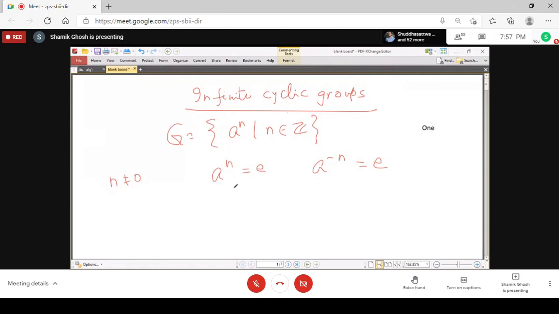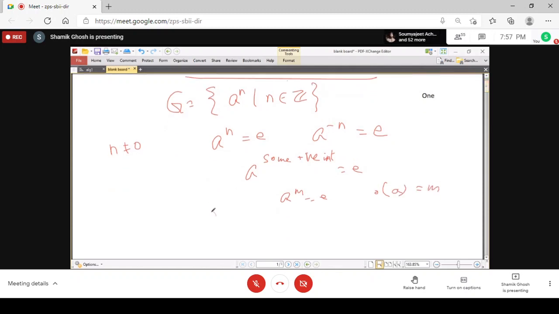So you have that a to the power some positive integer m is equal to identity, and then you take the smallest one and the order of a will be equal to m, and exactly as in the previous way you can prove that G is a finite set of e, a, a square, up to a to the power m minus 1.